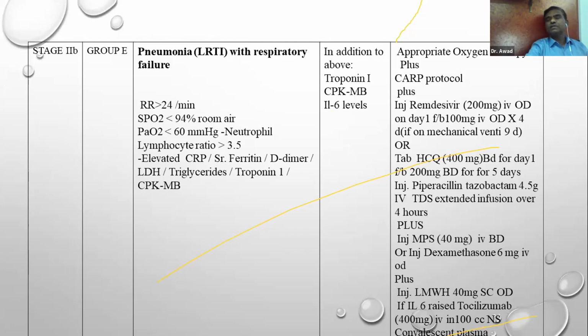Okay, so in this patient, appropriate oxygen therapy has to be given by nasal cannula. If the patient is able to maintain the saturation at around 94 and more than that, that is sufficient. But suppose the patient is not able to maintain, then you may give masks, Venturi mask, or you may give a non-rebreathing mask. And beyond that also, if it is not possible to maintain the oxygenation, then high flow nasal cannulas are given at the rate of 30 to 60 liters per minute.